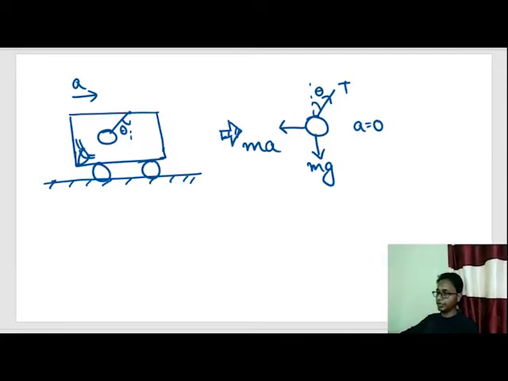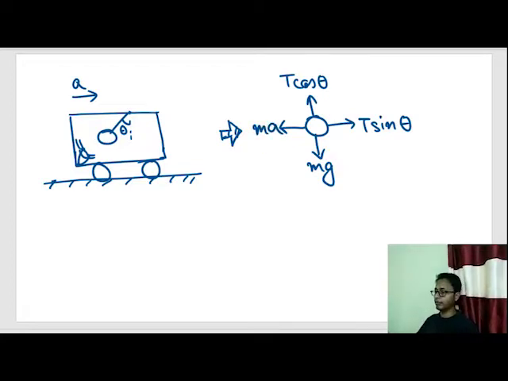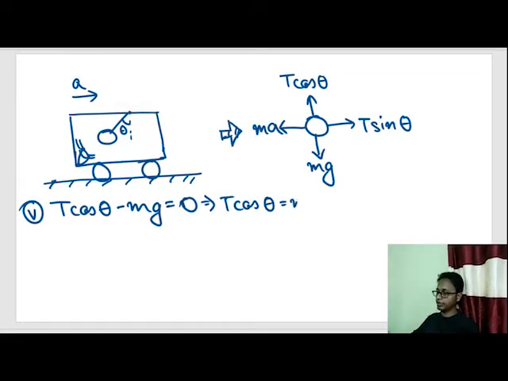When you divide this T into components, we get the vertical component as T cos theta and the horizontal component as T sin theta. And the net acceleration of this ball is 0 as seen by this observer inside the truck. Now let's write down the vertical component of the equation: T cos theta minus mg. What is the vertical acceleration? Vertical acceleration is 0, so T cos theta is equal to mg.